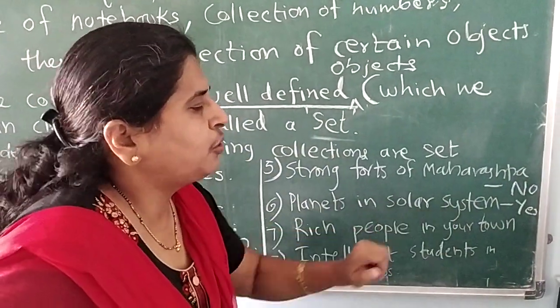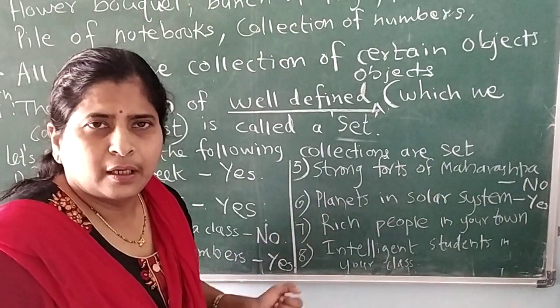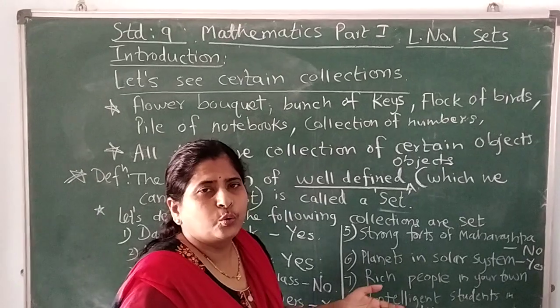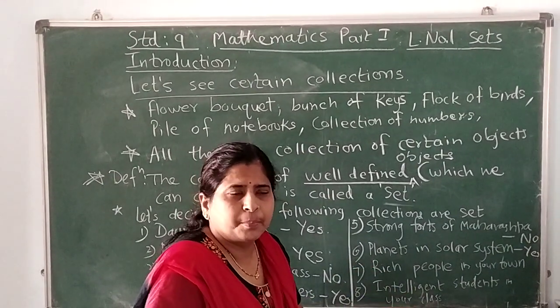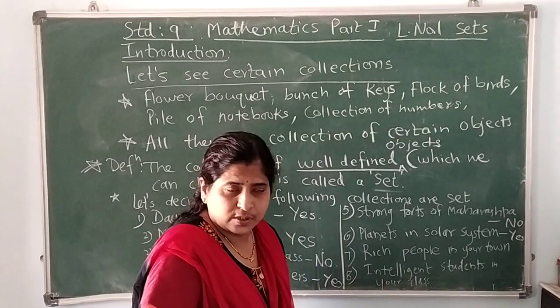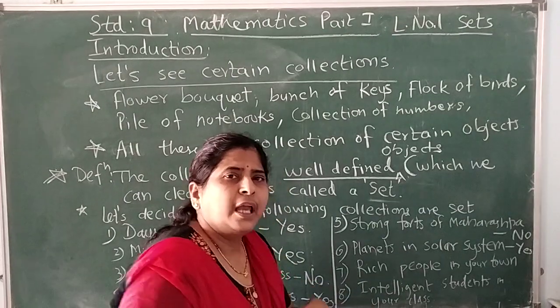Now rich people in your town, wherever you stay. Who are the rich people? Again, being rich is a relative concept. One person is earning say 10,000 per month, another is earning 20,000, the third person is earning 30,000. So who will be rich? For the person earning 20,000, the person earning 30,000 will be rich.